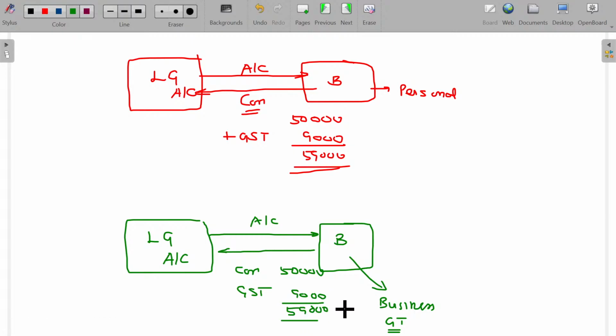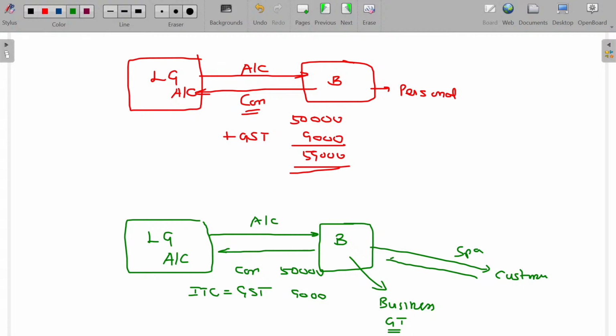Can he get the 9,000 back? Yes, of course he can get the 9,000 back. Though he paid 59,000, this becomes his own ITC. B later on renders spa, haircut and beauty support services, whatever it may be, to their customers.